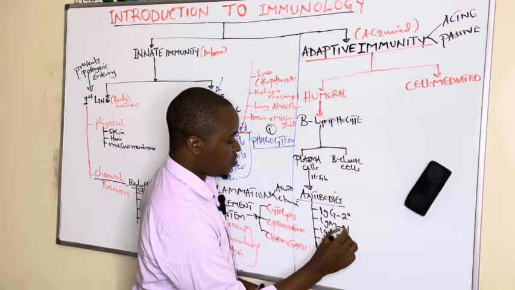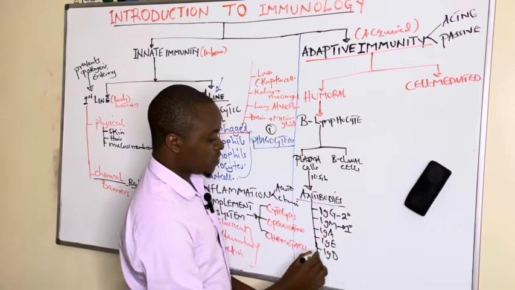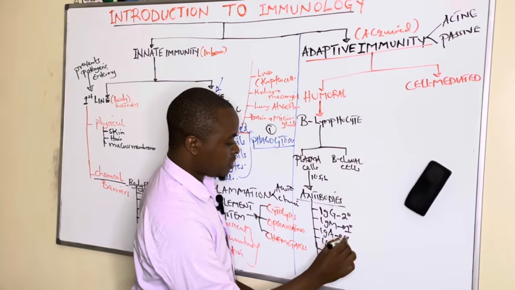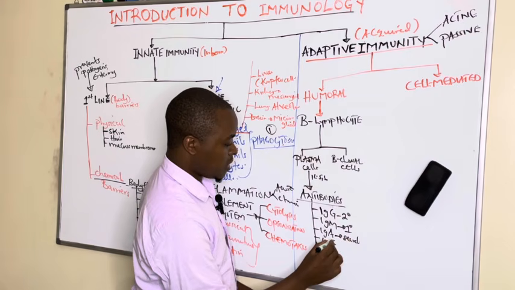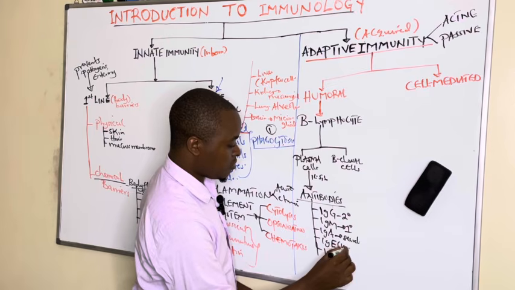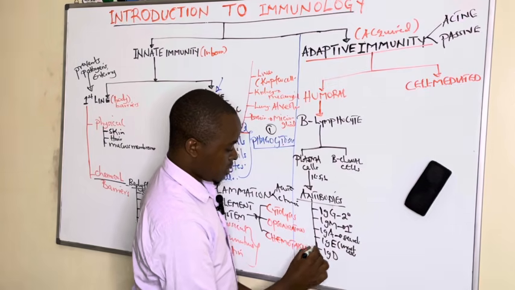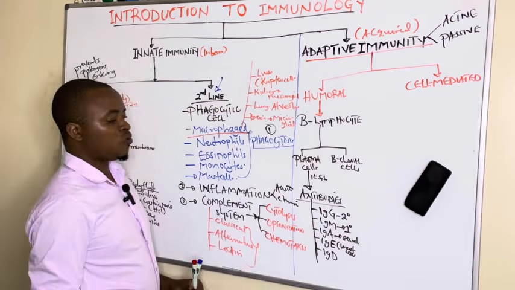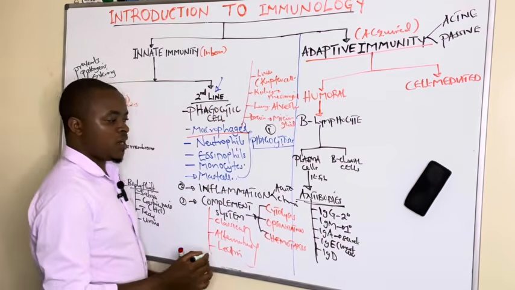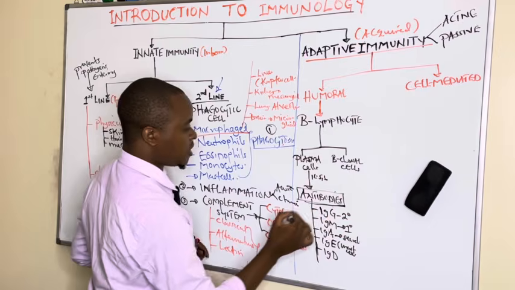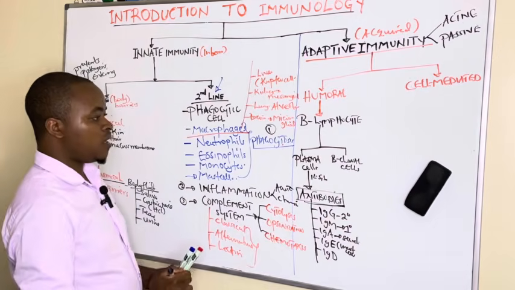Then IgM is known for the primary immune response. IgA is found in the body secretions. IgE is found on the surface of mast cells and so forth, which we shall look at as a topic on its own under immunoglobulins, which are produced by the plasma cells.